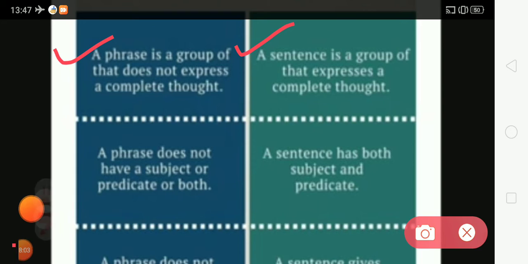Okay, now the next is: a phrase does not have a subject or a predicate or both, but a sentence has both subject and predicate. Without subject and predicate, the sentence will never be complete. So it's very important for you to learn that a sentence has both subject and predicate, but a phrase does not have a subject or predicate or both.